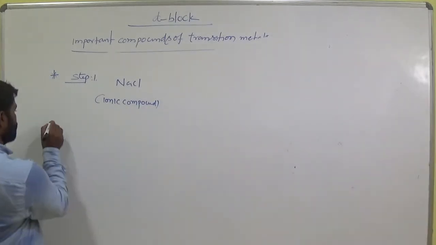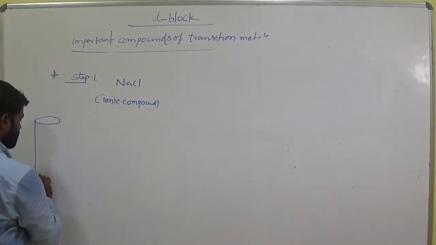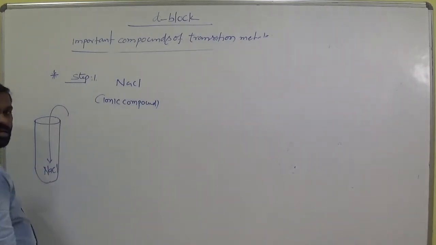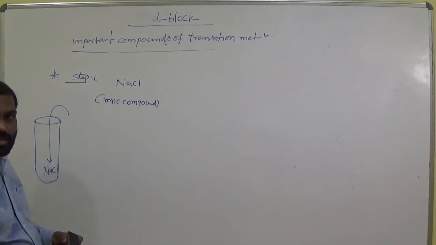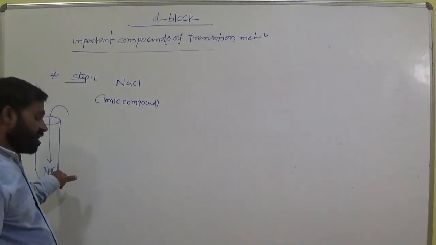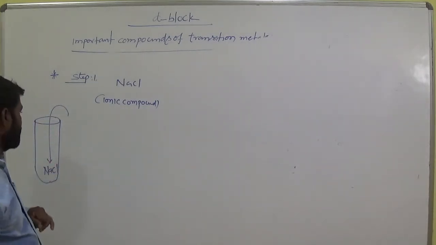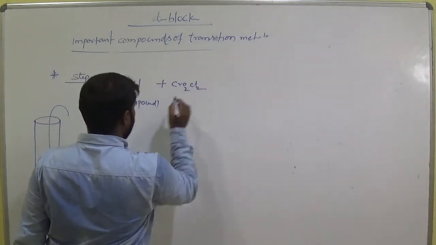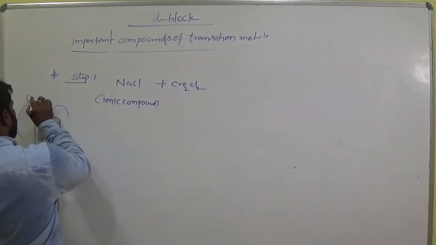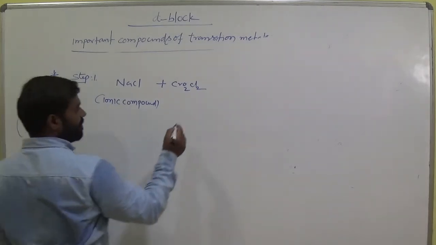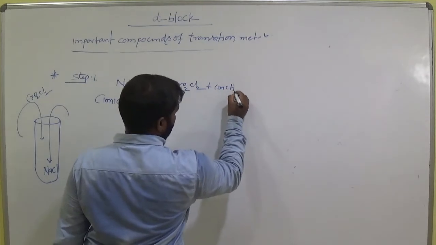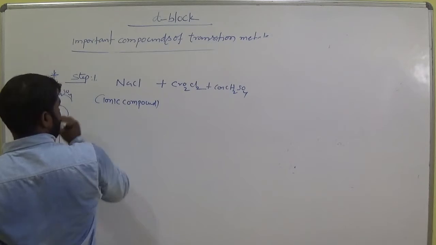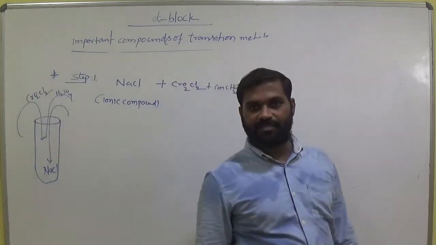So let us take one test tube like this. Now keep NaCl, ionic chloride. Now I am going to detect this compound consists chlorine or not. Okay. So now add chromyl chloride. Add 1 or 2 drops of chromyl chloride. Okay. And concentrated H2SO4 sulfuric acid also added into the test tube. Sulfuric acid is also added and shake well. Okay.